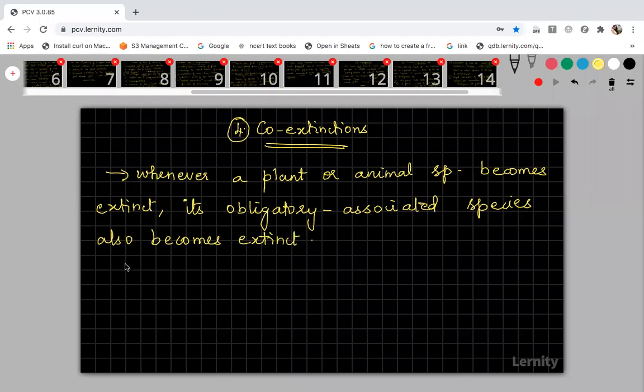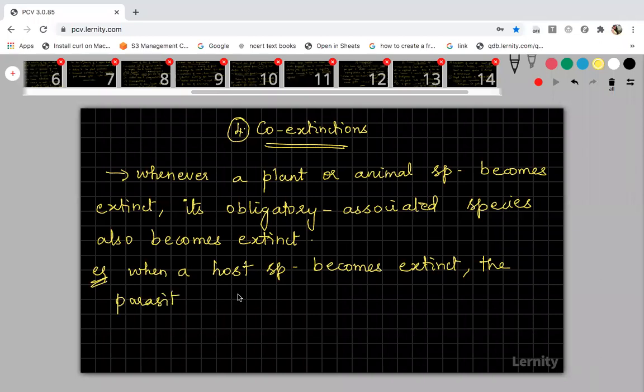For example, a host becomes extinct and the parasite also meets the same fate. When a host species becomes extinct, then the parasite, which is completely dependent on that particular organism, also becomes extinct.